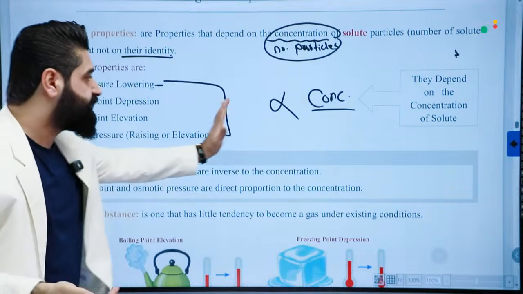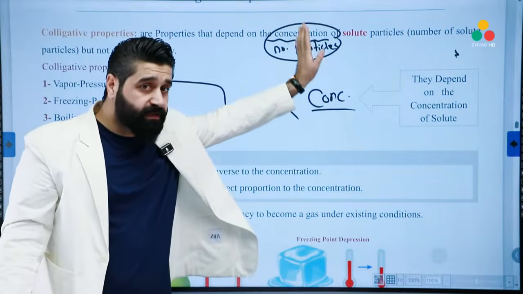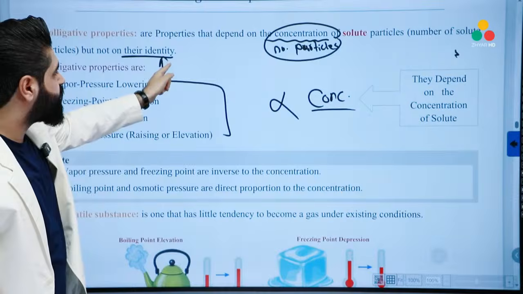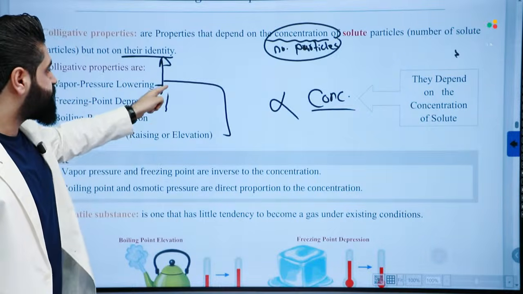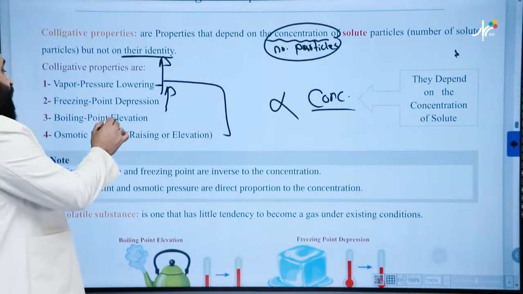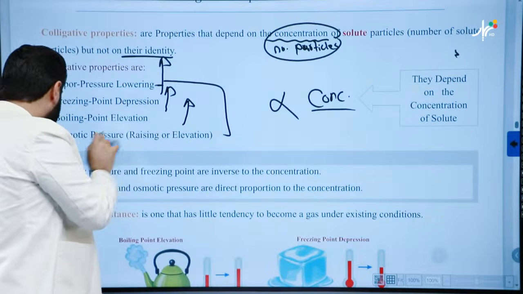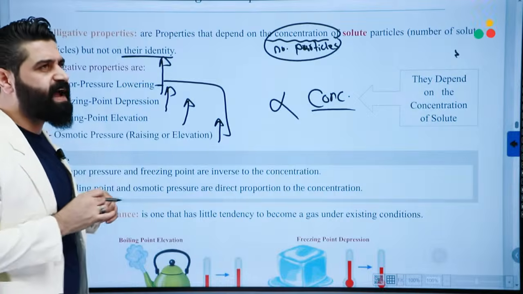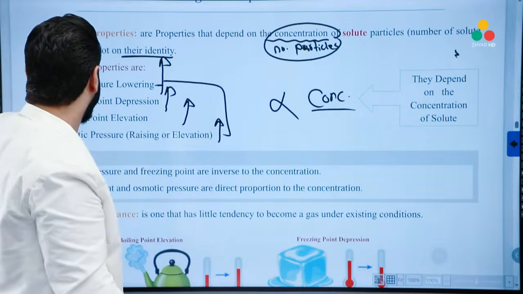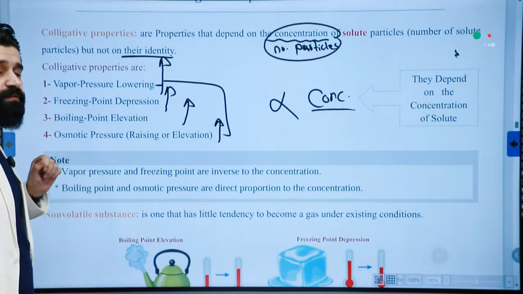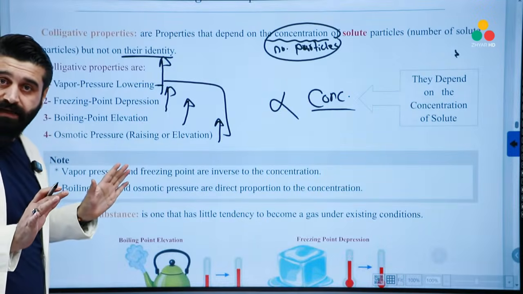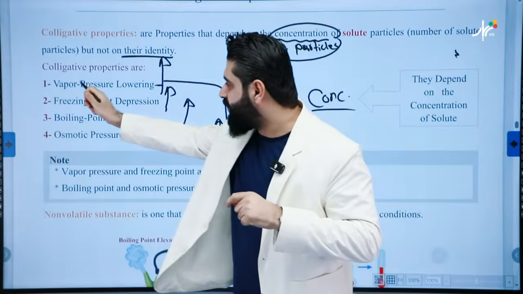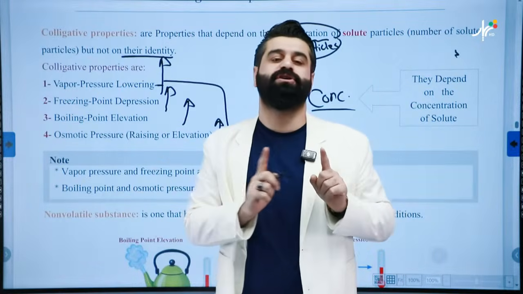How? It means as the concentration increases, vapor pressure lowering must increase. Freezing point depression is increased also. Boiling point elevation increases also. Osmotic pressure raising increases also. You may often ask, Mister, is it okay if I say vapor pressure is increased? No. You should know that there's a huge difference between vapor pressure lowering and vapor pressure alone.